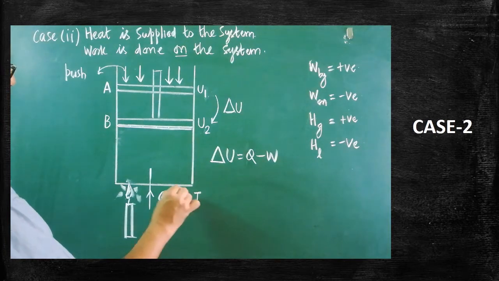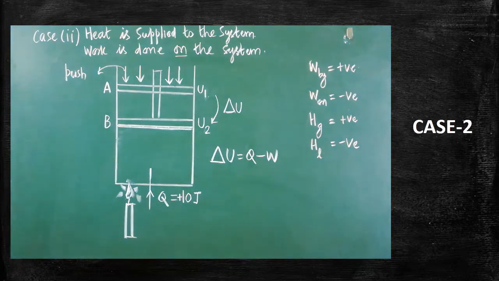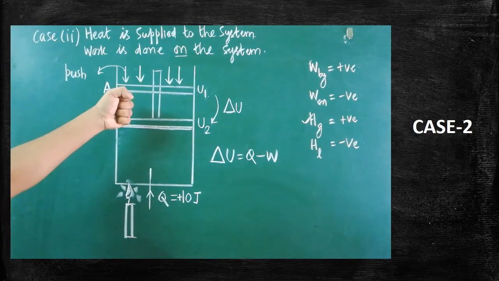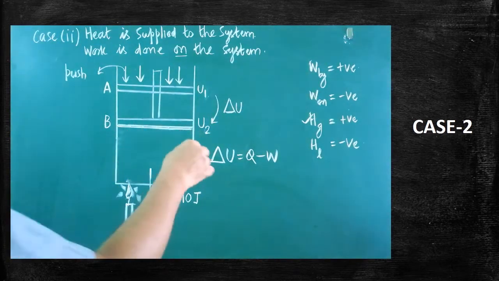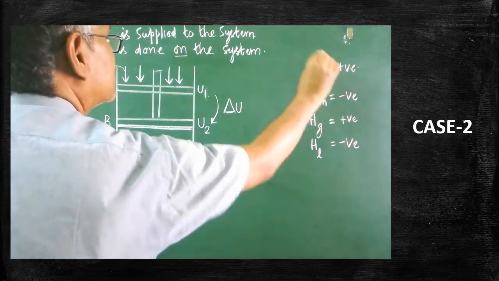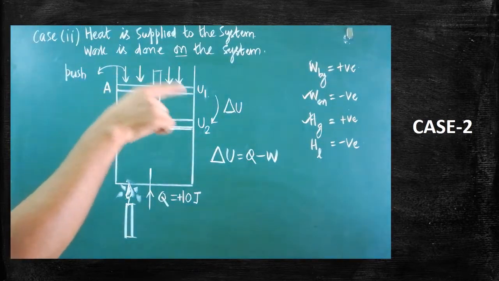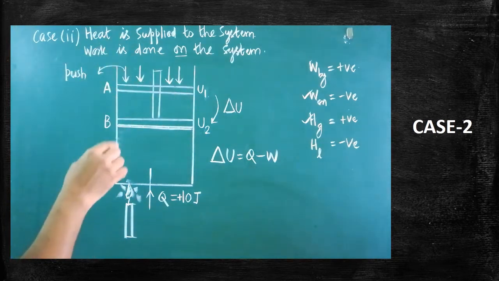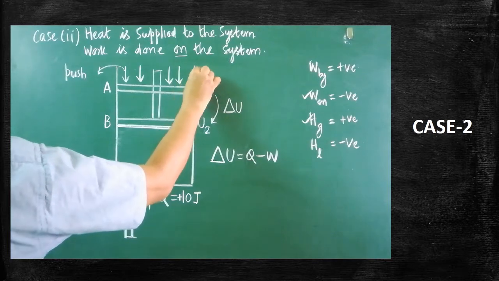Since heat is supplied, it should be taken as positive. As per the sign convention, heat is gained by the system, therefore it should be taken as positive. Here, the piston is pushed towards the downward direction. Since the piston is pushed downward, work is done on the system. Work done on the system means, as per the sign convention, it should be taken as negative. Let us imagine how much amount of work is done.